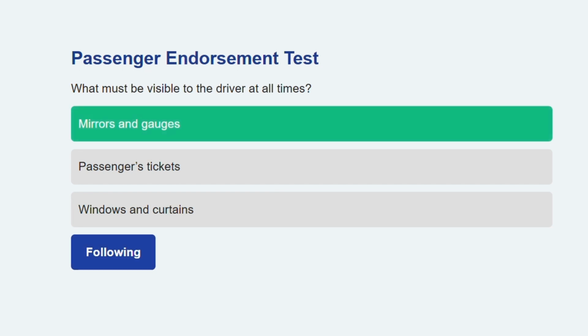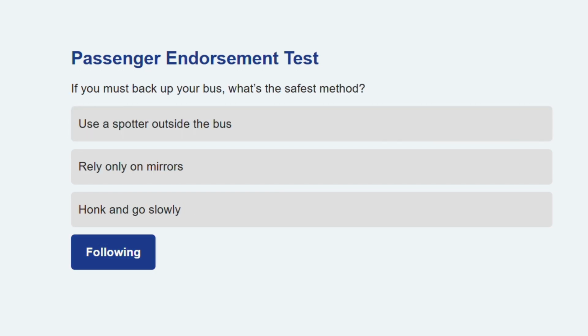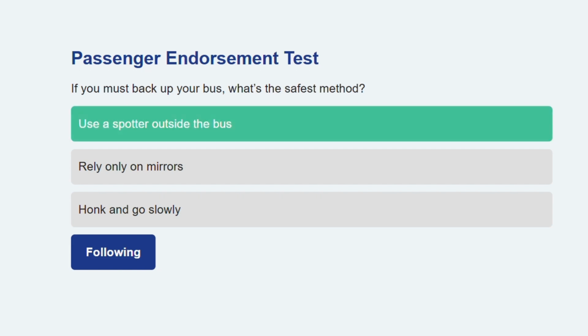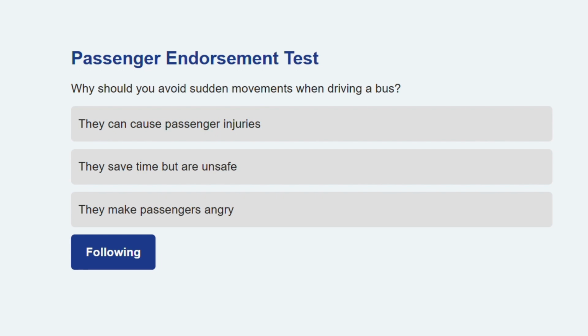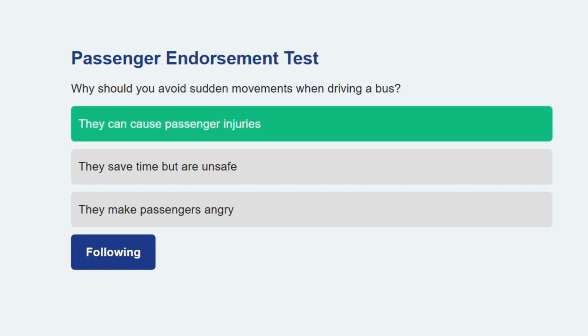Let's go to the next question. If you must back up your bus, what's the safest method? Use a spotter outside the bus. A spotter can guide the driver safely and prevent accidents. On to the next. Why should you avoid sudden movements when driving a bus? They can cause passenger injuries. Gradual driving keeps everyone safe and comfortable.